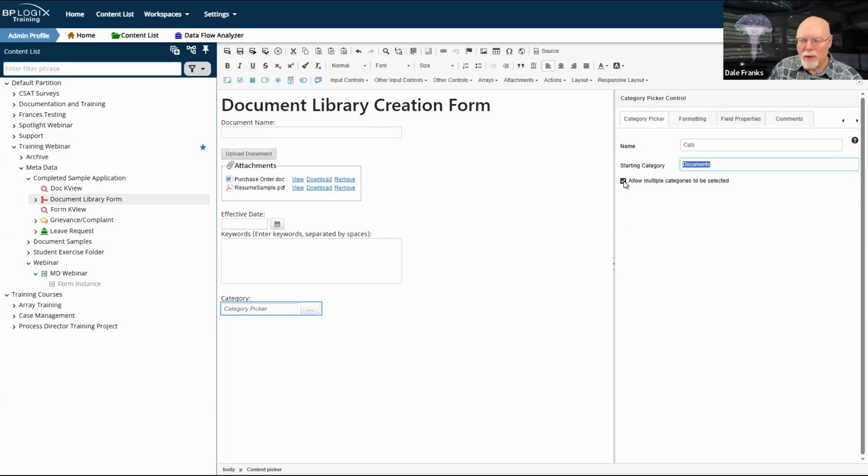I would want to assume that I am at either or in this case, so I'd probably uncheck that. So I'd still want to start at the documents level, but I wouldn't want to allow you to select multiple categories because I should really only have two choices, and it's an either or choice. It's either an HR document or an IT document.